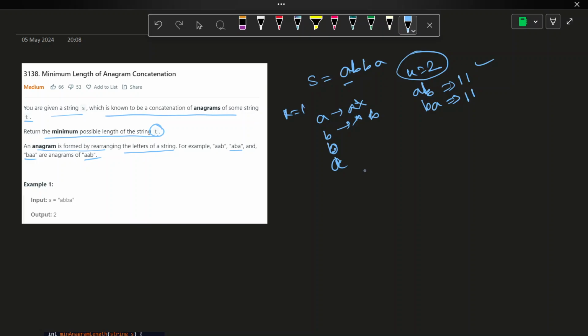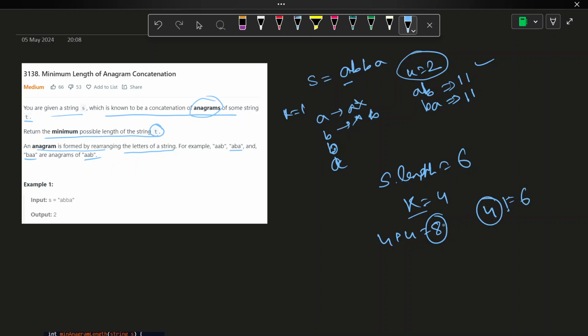And one observation is that these are concatenated anagrams, right? So if our input string length is suppose 6, can an anagram length of 4 be possible? Not possible. Why? If I concatenate two strings of length 4, 4 plus 4, the length will be 8, not equal to 6. And if I take only one anagram, then the length is also 4, which is not equal to 6, right?